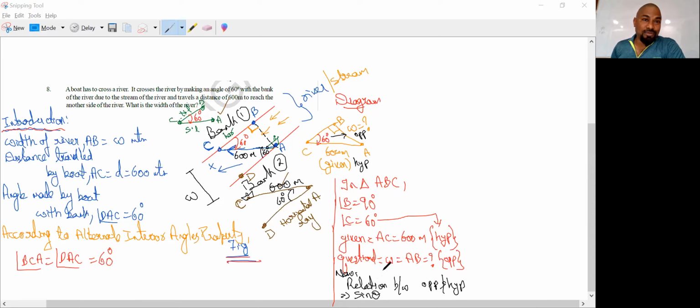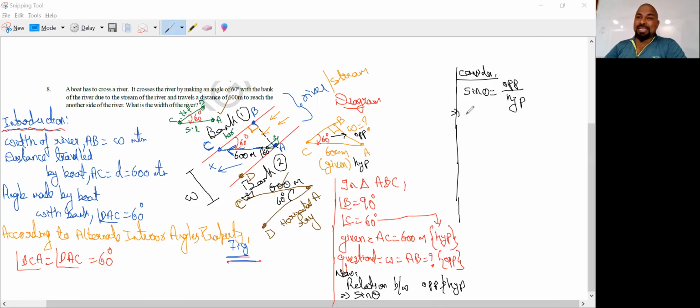So as we now have a right angle triangle, we are able to figure out the relation between the given and the required, which is the opposite side and the hypotenuse, which we took as sine theta. Sine theta is nothing but opposite by hypotenuse. Now we got the relation.